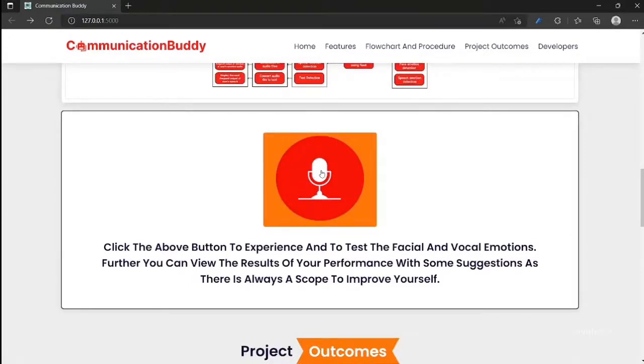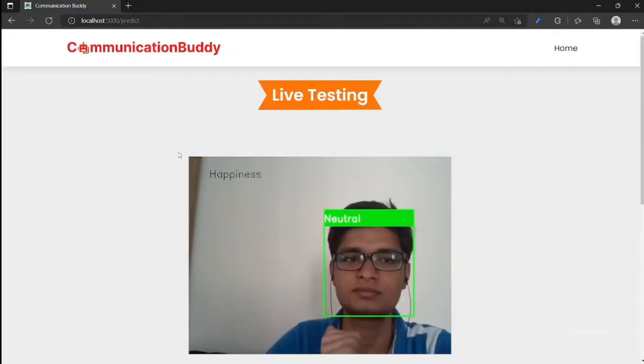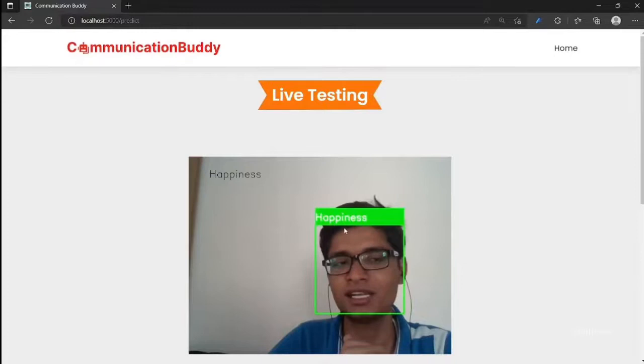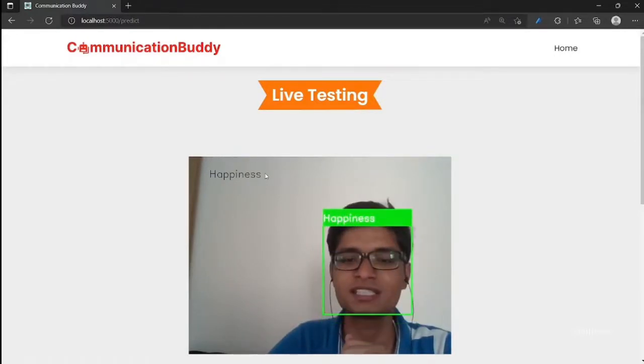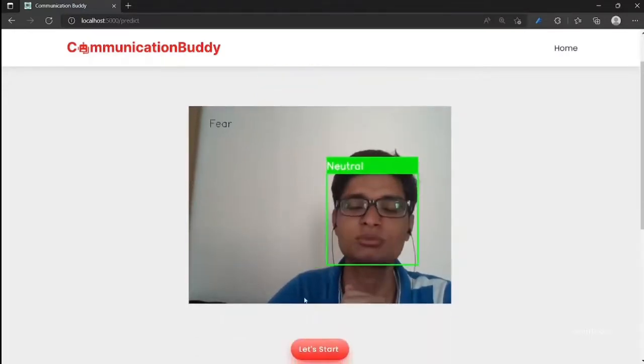Now let's start with the implementation part. This is the screen where it will take the input of our facial expressions and the voice modulation. In the green box, we can see our facial expressions, and here in the corner, we can see our expression based on our voice modulation. So now let's see our feedback report.